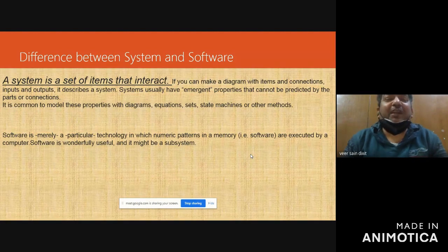So these are the various components: user, hardware, software, network infrastructure. That is known as a computer system.